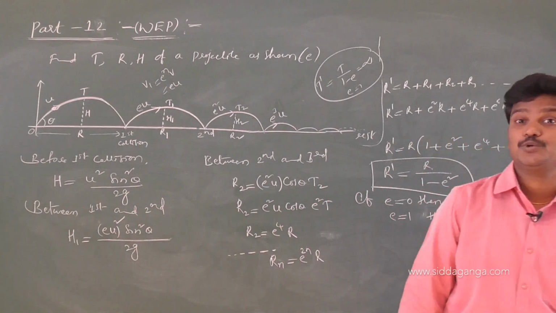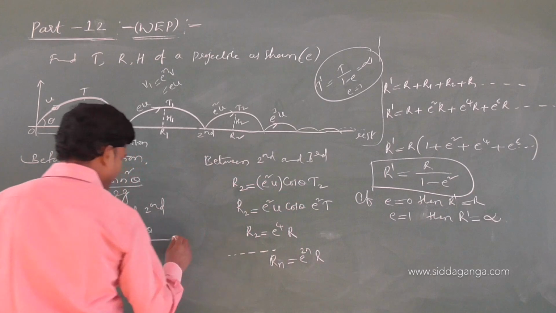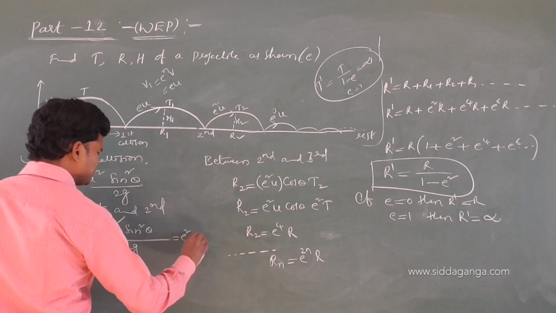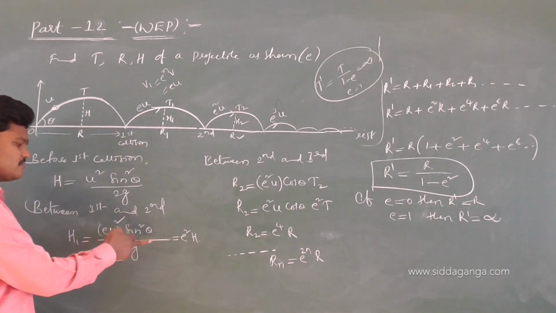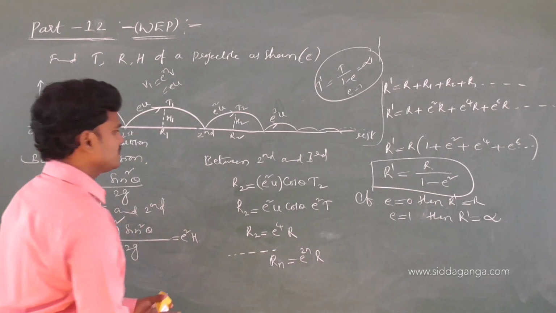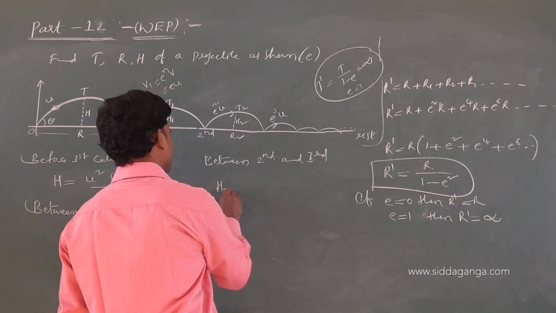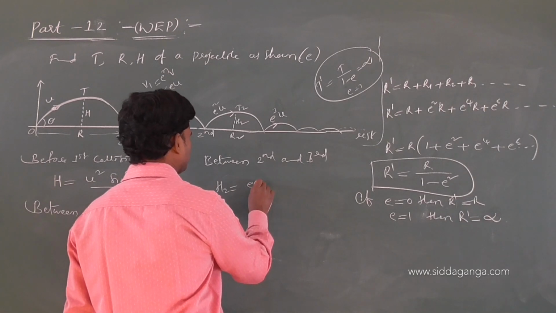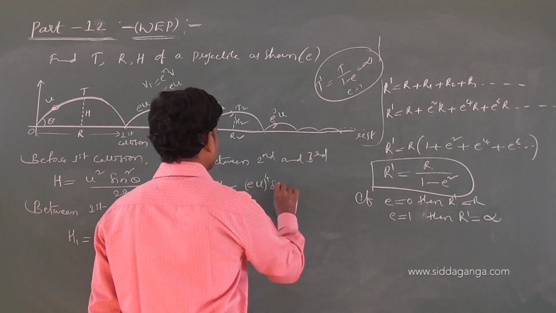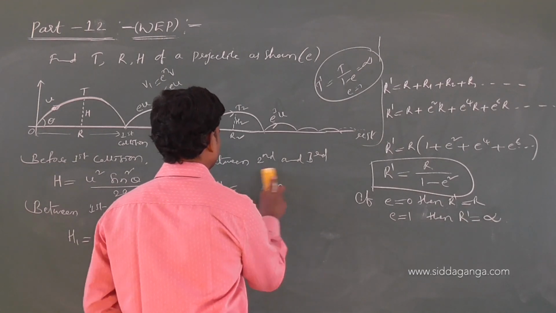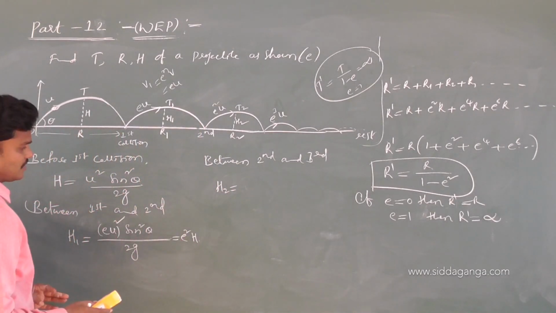Then shall I write this as e square H? e square H, e square U square sin square theta by 2g, nothing but H. Then what is the next? e square H, H2, e U power 4. Yeah, here you observe it. This is e square H.